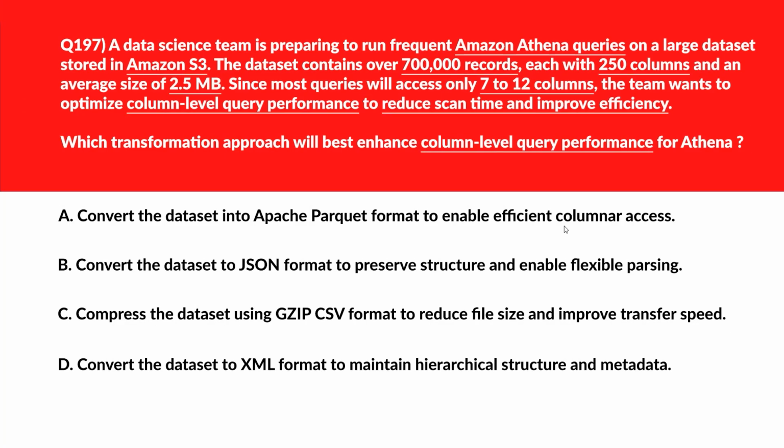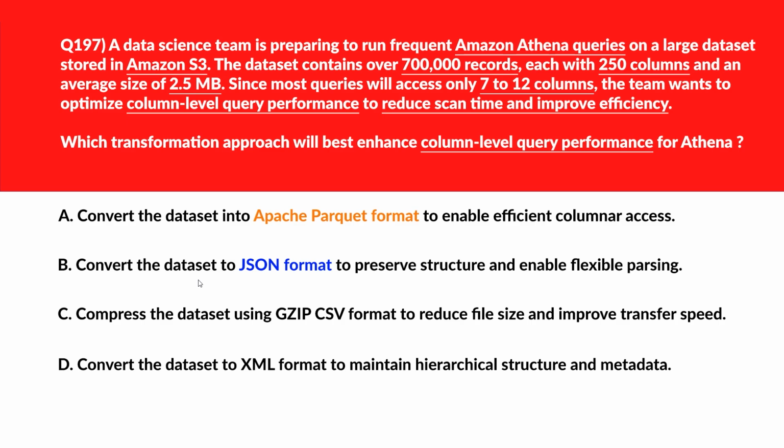Alrighty, now let's look at this question. This is about column level query performance. Option E says convert the dataset into Apache Parquet format to enable efficient columnar access. Parquet is a columnar format that allows Athena to scan only the queried columns, reducing I/O and improving performance. Let's keep it. We'll move to option B.